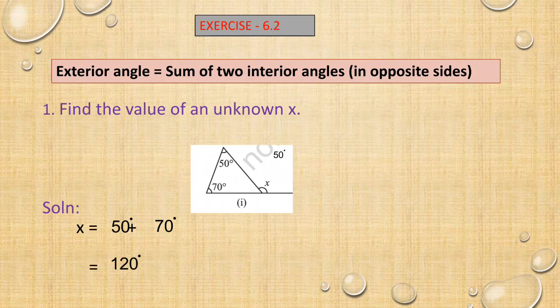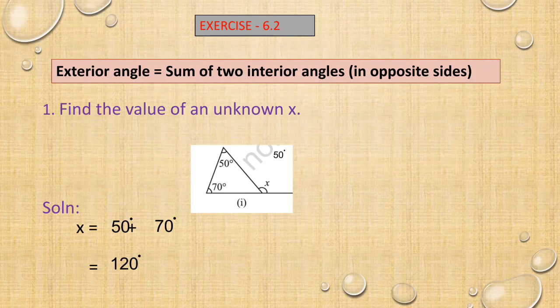If any angle is outside of the triangle, that is exterior angle. Your property: exterior angle is equal to the sum of the two interior angles on the opposite side. In the interior you will have three angles, and exterior also you can have three angles on either side.